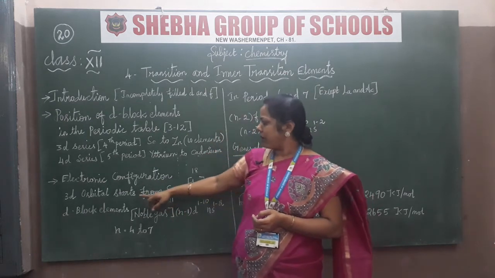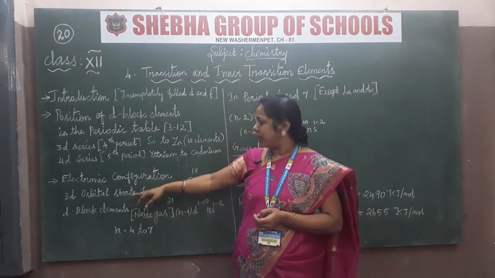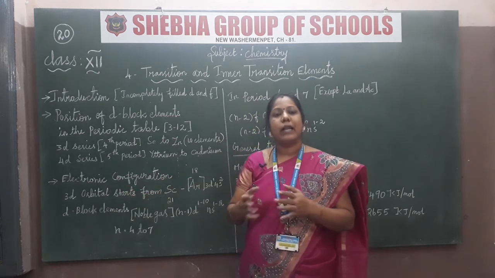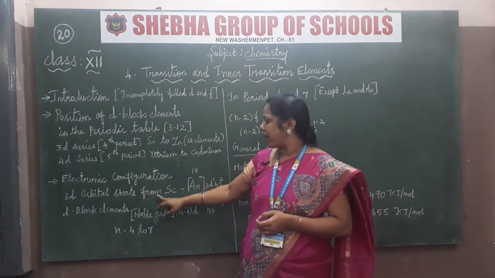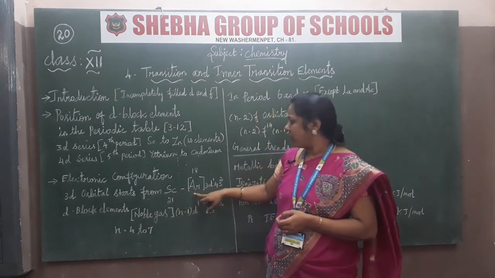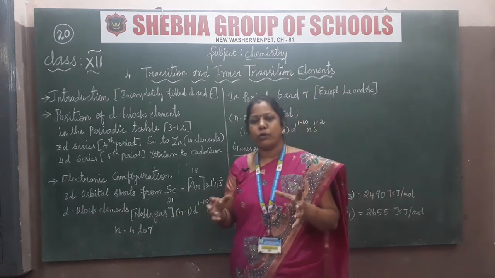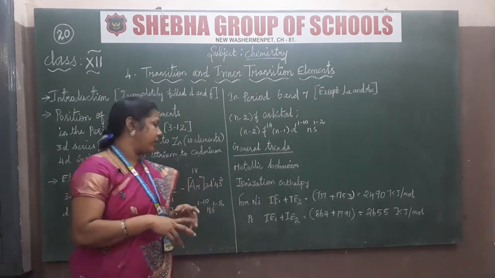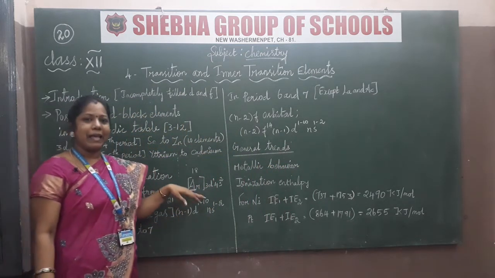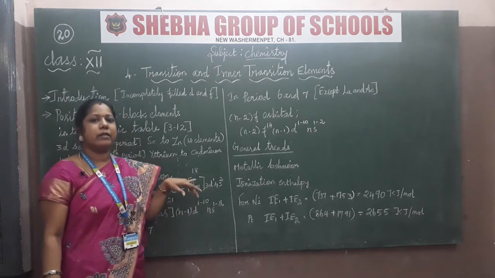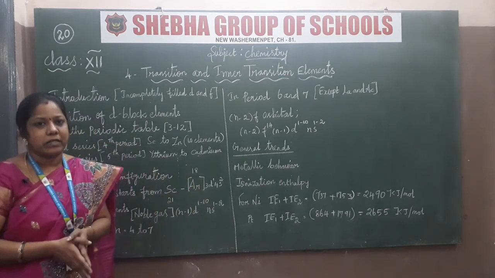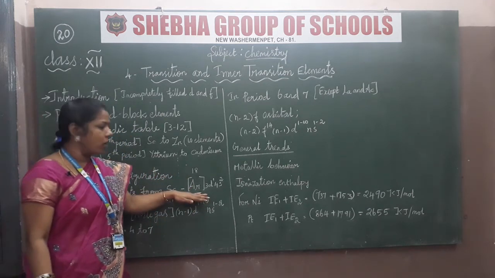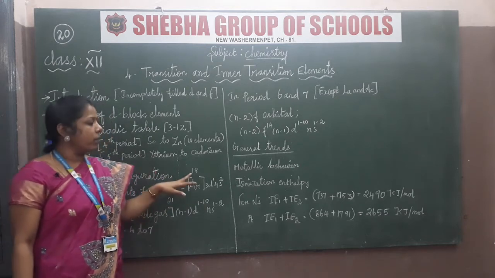So I am going to explain the 3d orbitals and the electronic configurations. It starts from scandium, for that argon. Obviously you have to write down the simplest form of the electronic configuration, that is the noble gas. You have to consider the noble gas to be a filled orbit. So I am going to consider argon, whose atomic number is 18.